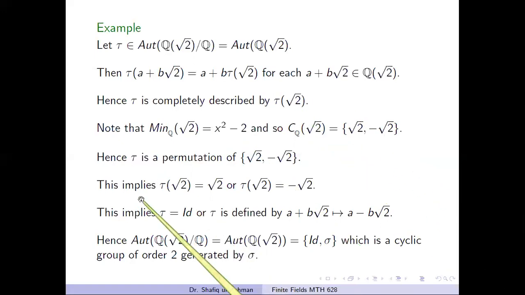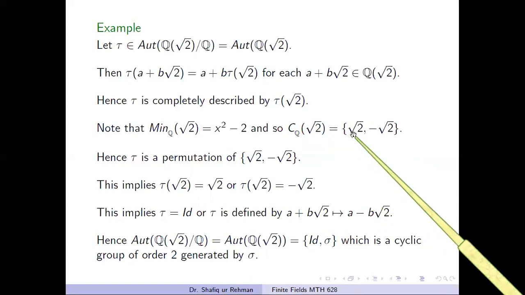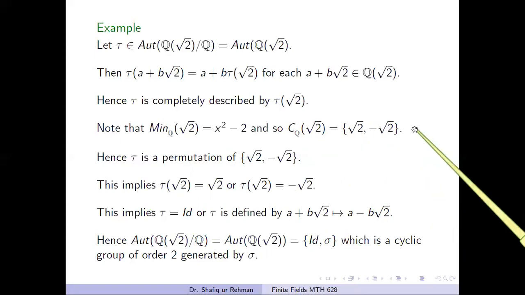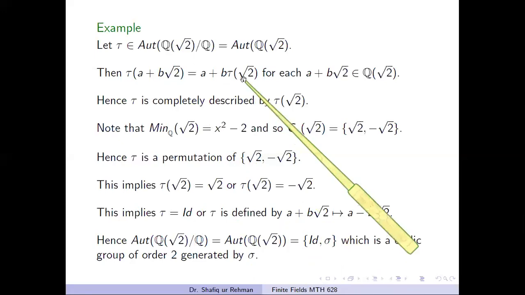Hence, either it is the identity permutation, which maps √2 to itself, or it maps √2 to minus √2. Hence, we have two choices for the image of √2. Either it maps to itself or it maps to the negative of this element. In the first case, we get the identity mapping, and in the second case we get this mapping.